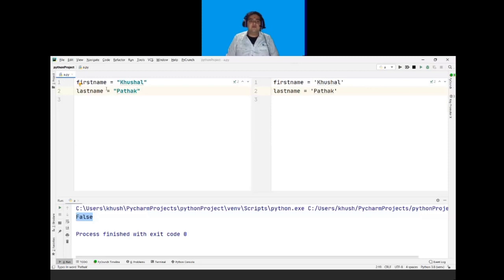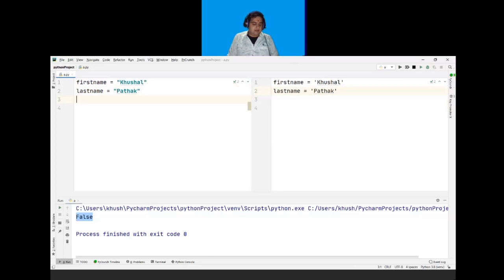So here I have two variables. First one is first name and second one is last name. So to concatenate or to combine these two strings, I have to use the plus operator.